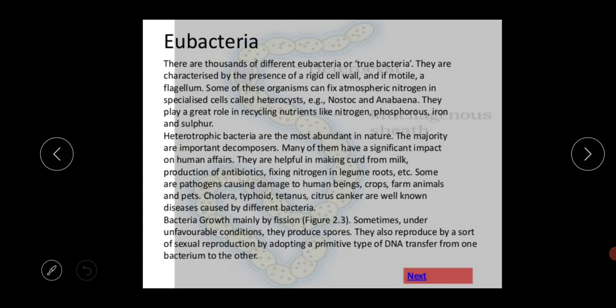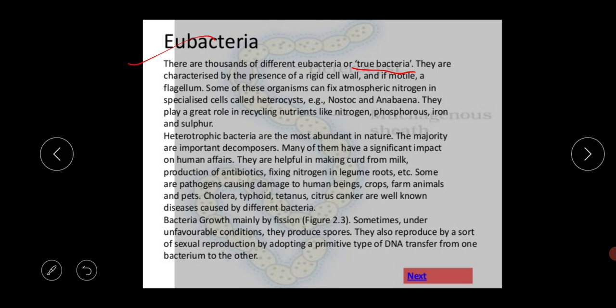Next thing is the Eubacteria. What is the meaning of Eubacteria? What are the basic characteristics? There are thousands of different Eubacteria, or true bacteria.